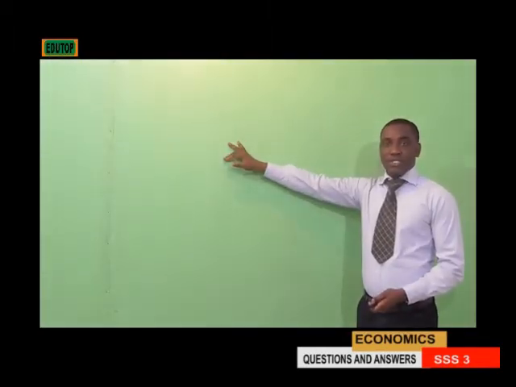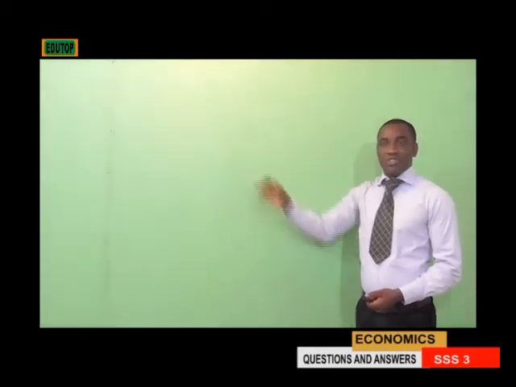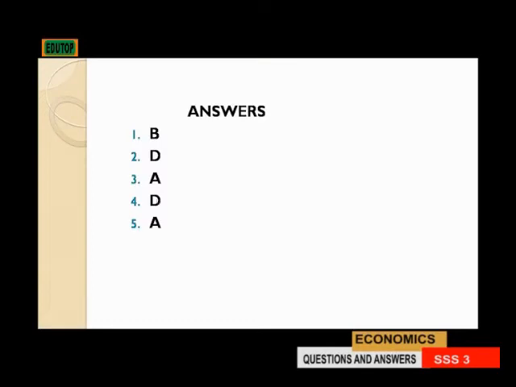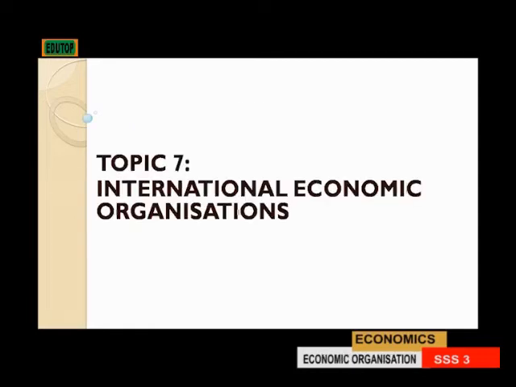And the last one, the 5 countries that established the Organization of Petroleum Exporting Countries are A, which is Iraq, Iran, Kuwait, Saudi Arabia, and Venezuela. That means the correct answer for question 5 is option A.